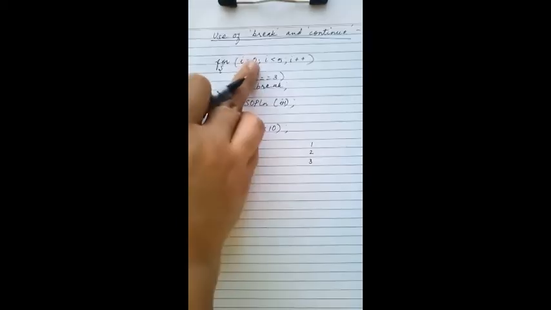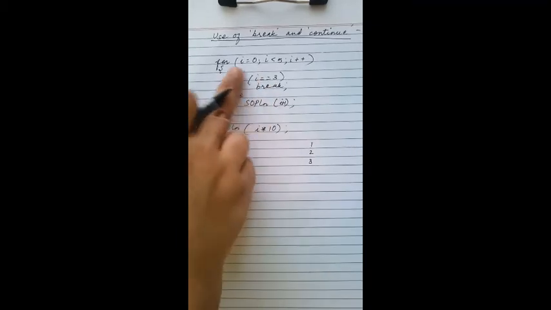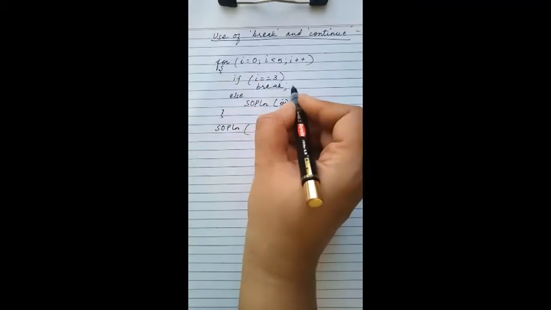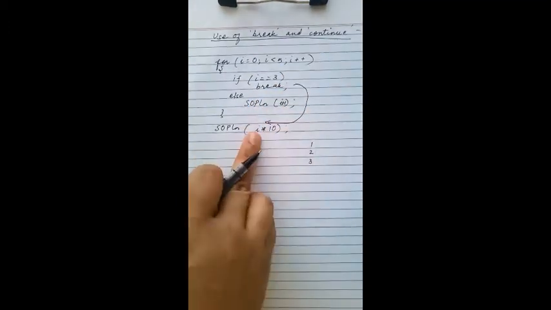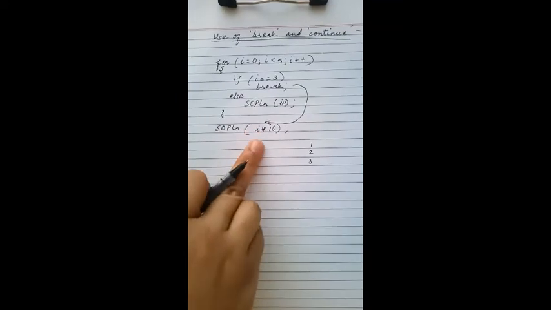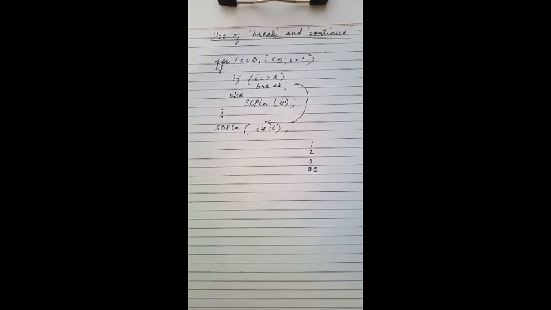When I equals to 3, this is true. When this if condition is true, it will come out. So break takes our control to the next statement following the loop. It will come out of the loop as soon as I equals to 3 and it will print 30. So this will be the output of this statement.